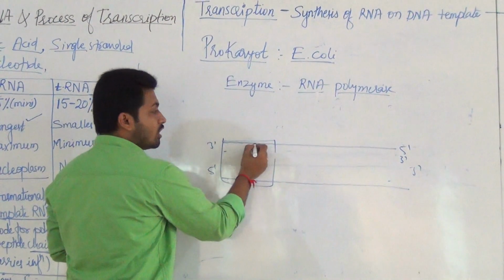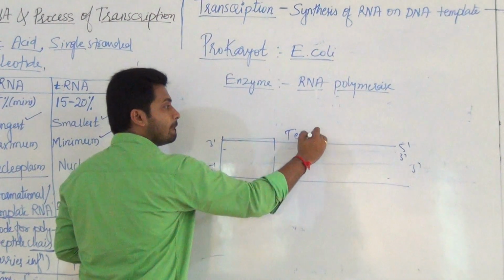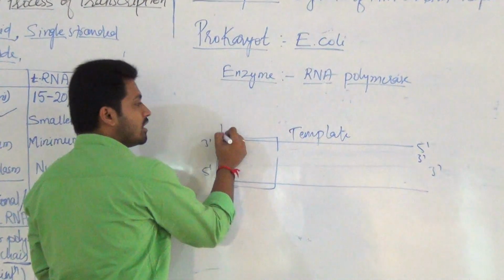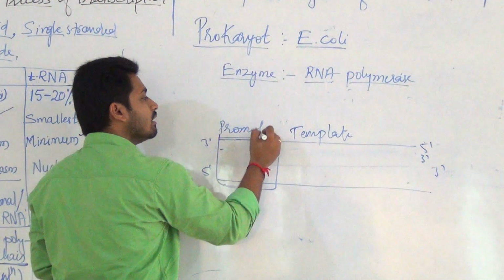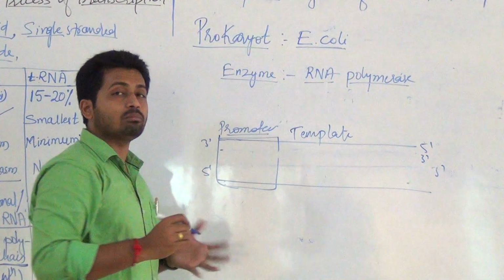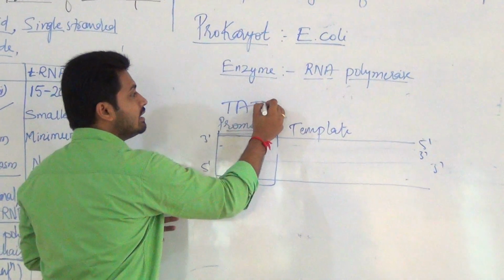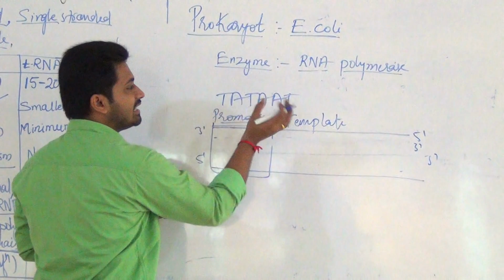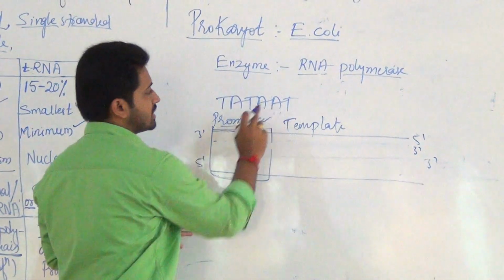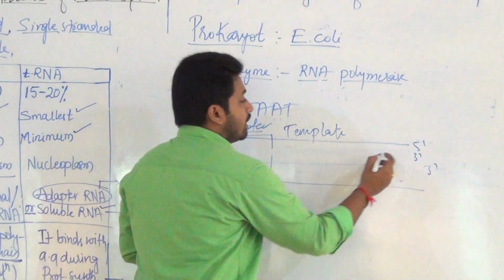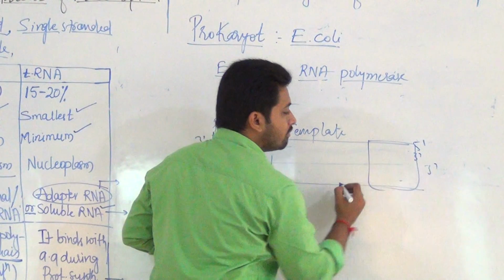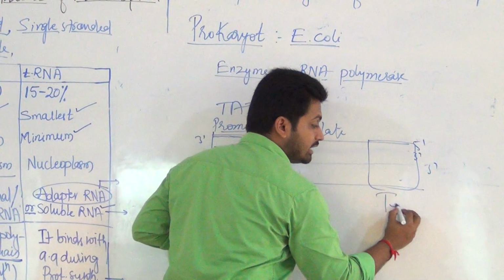Now this is our template strand, and this is our promoter site. Which is the promoter site in prokaryotes? The Pribnow box, a six-sequence TATA-type box, like that. There is no space, remember. And at this point where the transcription stops, we call it the